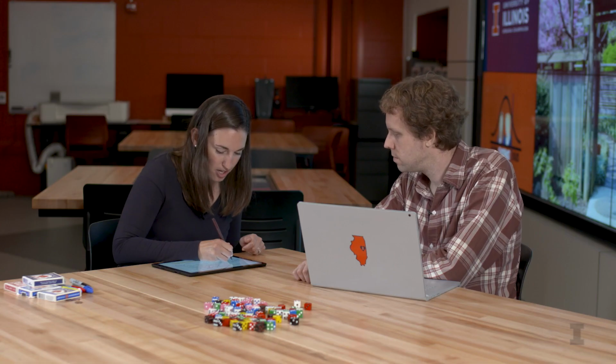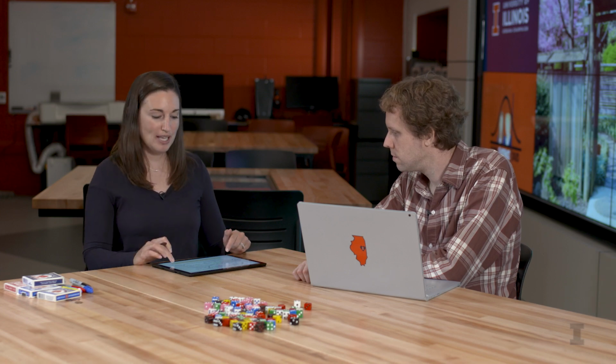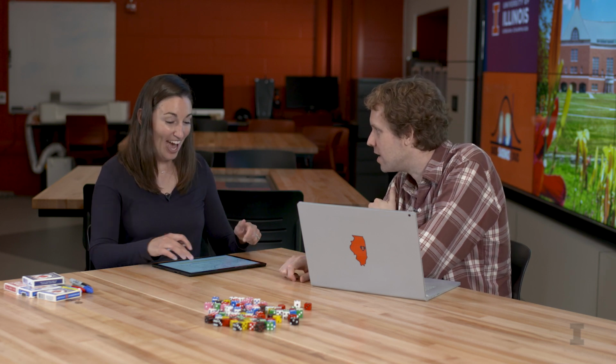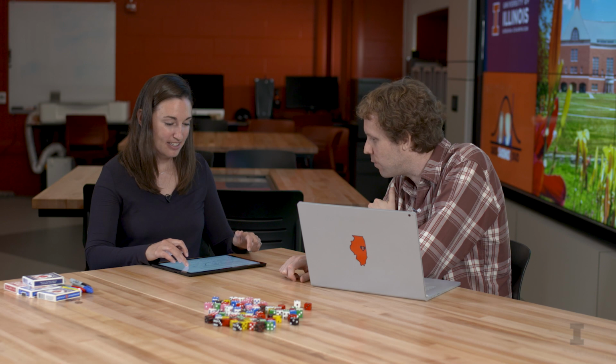And then just to sum up confidence intervals for percents, the very last question says, which of the following statements is true? And they all look very similar. They're saying our 95% confidence interval can be applied to all adults worldwide, all adults nationwide, and all US females. So Wade, which one do you think it is? So I don't actually know. I'd have to go back to the survey and see what the population of the survey was.